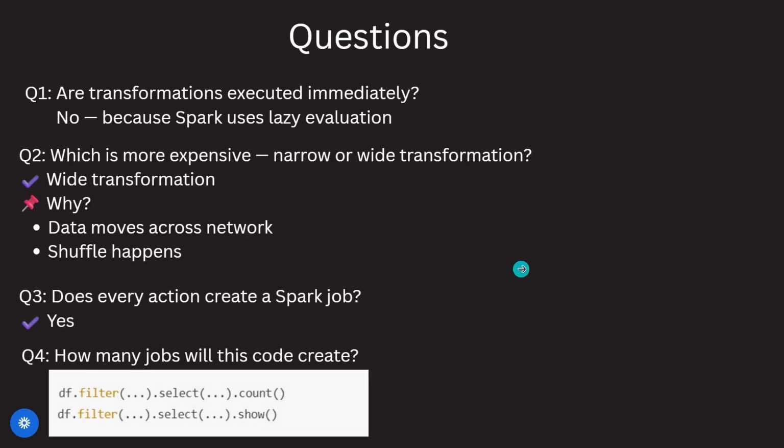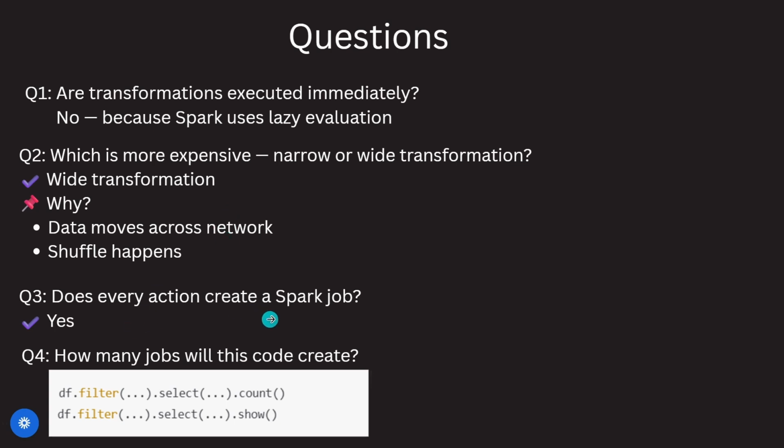Now there are some interview questions. Are transformations executed immediately? No, because Spark uses lazy evaluation. Transformations are like instructions, so they only form a DAG. Which is more expensive, narrow or wide transformations? Wide transformations are more expensive, because data moves across the network, the data is shuffled from one partition to another, and new partitions are created. That's why wide transformations are more expensive.